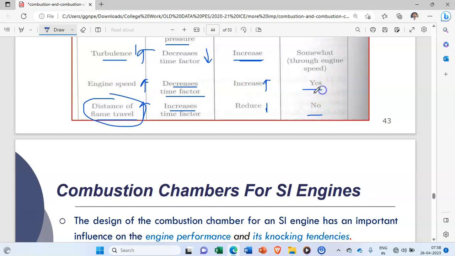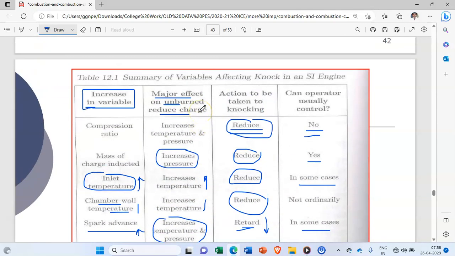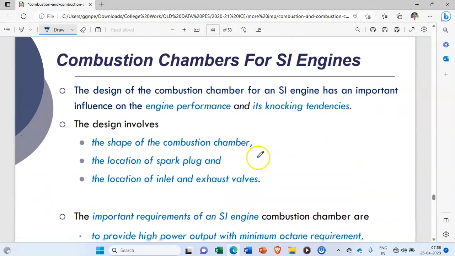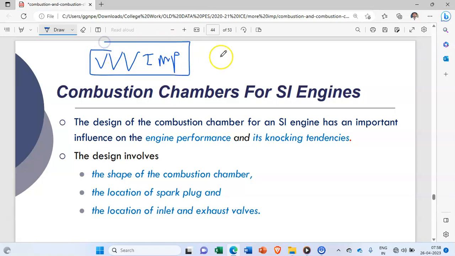and this engine speed we can control. Okay, so this is the summary of the different factors, which you can remember, only these particular factors, and you can write in the examination. Now let us see again a very important point, which will be the last point here, okay, in the SI engine,